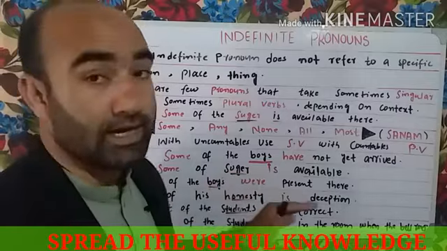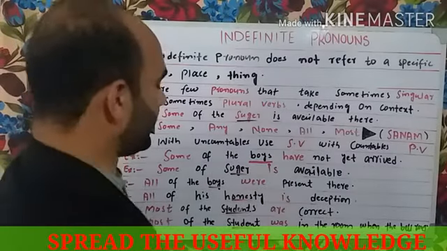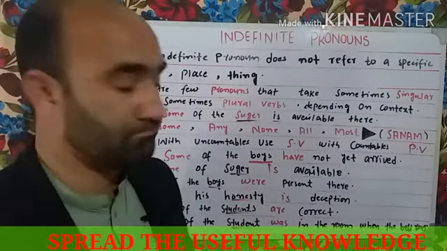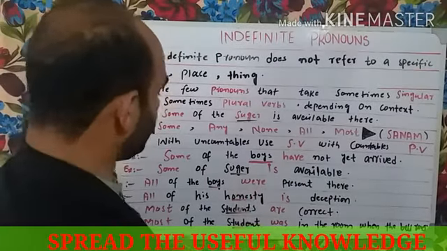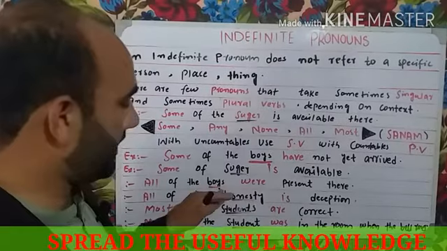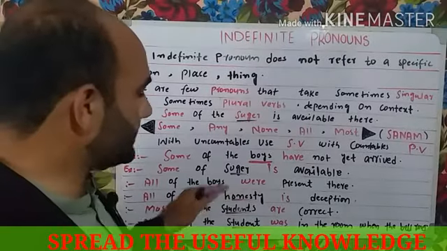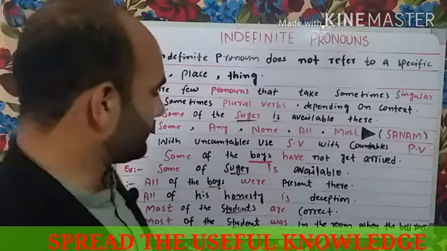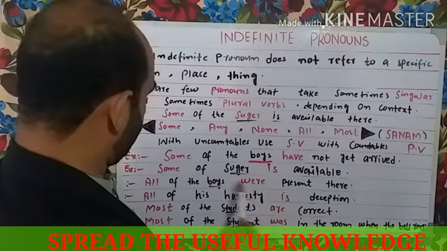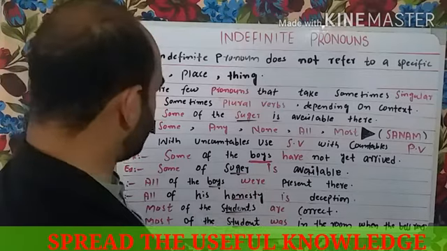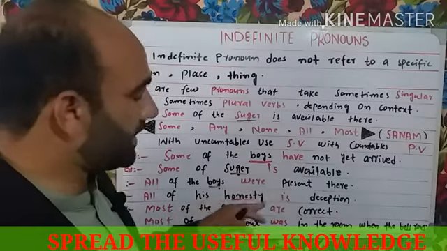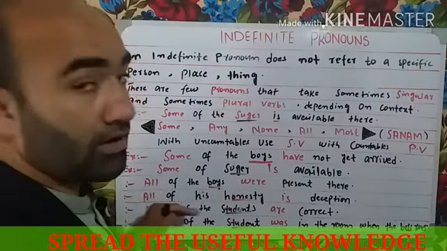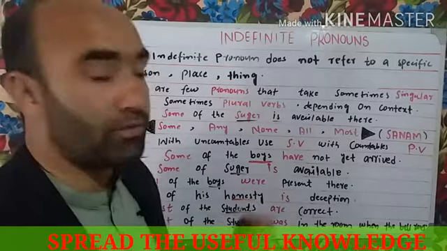Here sugar is uncountable, we use is for some. And here we use were for countable nouns, boys, which is counted, and all were has been used here for all. And here with an uncountable noun, is has been used for all, a singular verb.